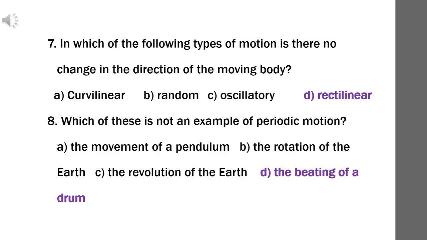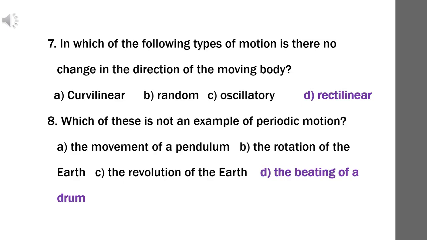Question number 8. Which of these is not an example of periodic motion? Option A. The movement of a pendulum. Option B. The rotation of the earth. Option C. The revolution of the earth. Option D. The beating of a drum.